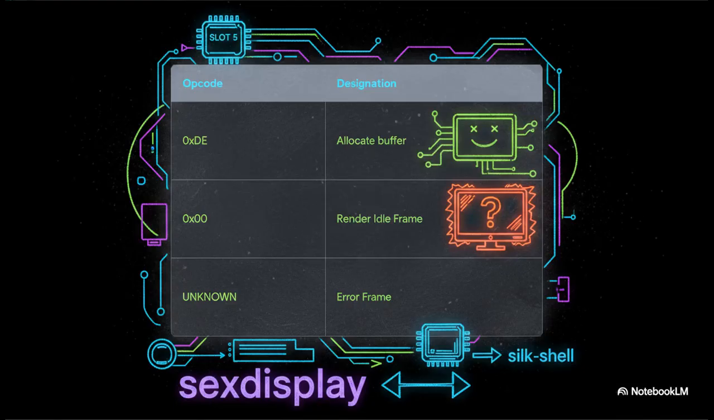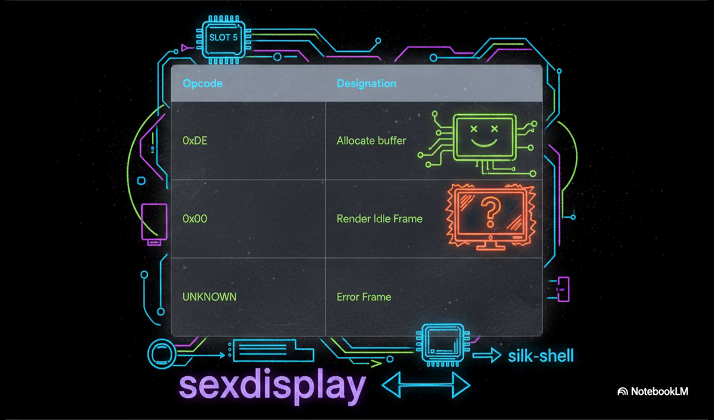To manage a pipeline this tight, we enforce a ruthless opcode contract on slot 5. Keep in mind, SexDisplay owns the frame buffer. When Silk Shell fires opcode 0xD, we allocate a buffer. But what if the queue is empty? We get 0x00, the PDX_empty signal. And that explicitly tells us to render the idle frame.